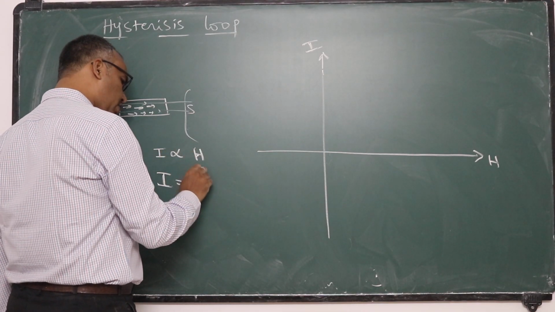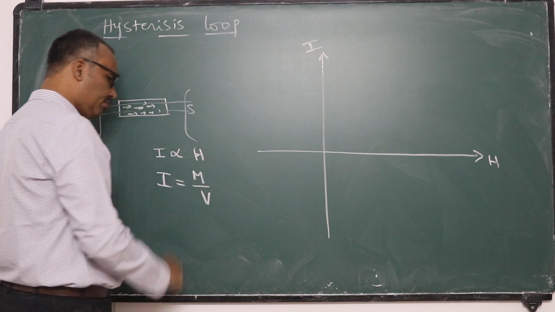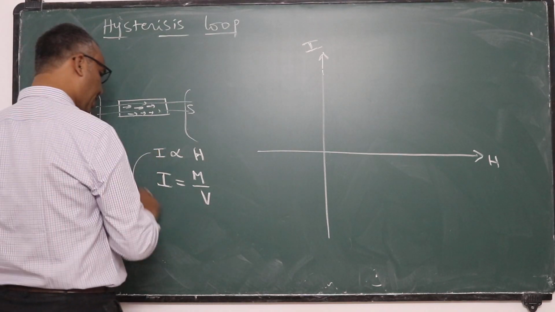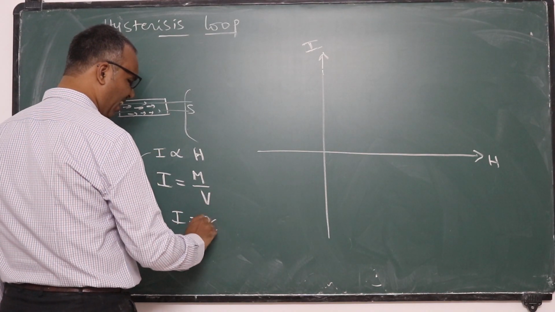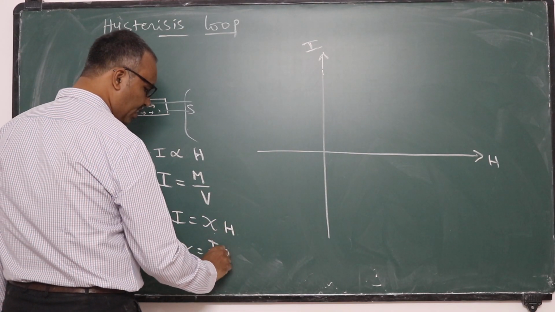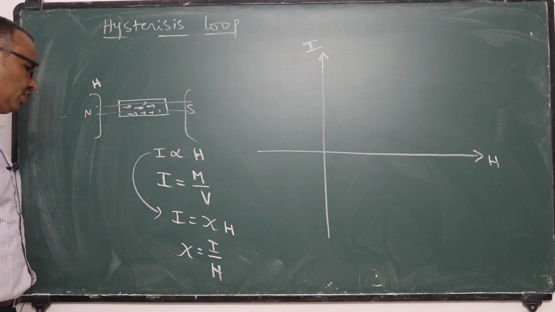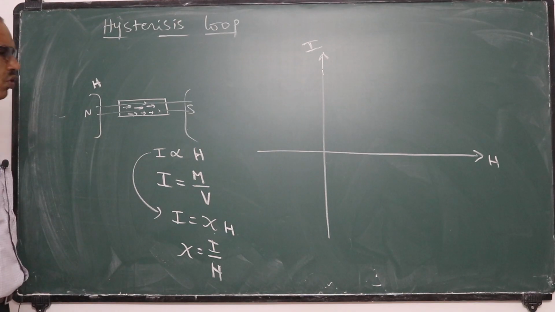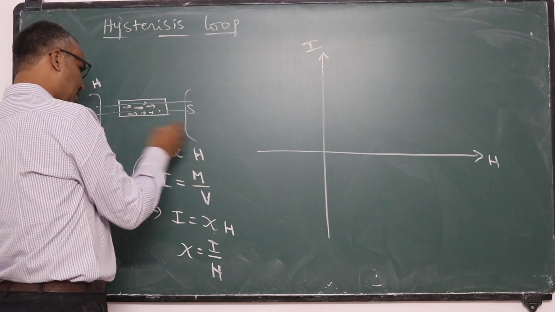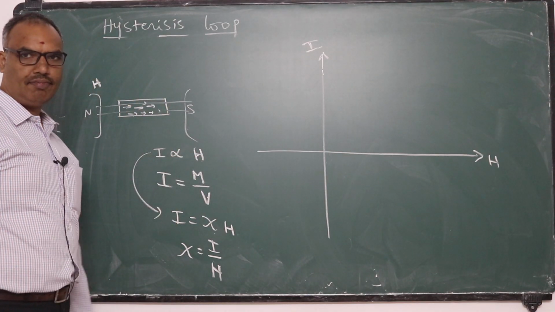You know that I is equal to M by V, magnetic moment developed per unit volume. This proportionality constant is chi, magnetic susceptibility. Magnetic susceptibility is the ratio of intensity of magnetization to magnetizing field intensity. So all these things are already known to you. Volume of the material is fixed. When you increase the magnetizing field, the magnetic moment value increases here.